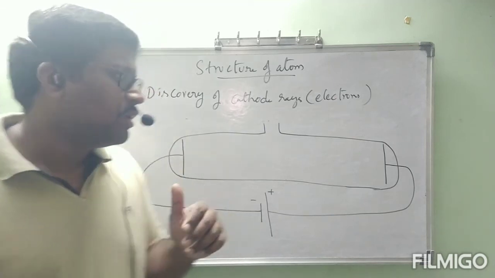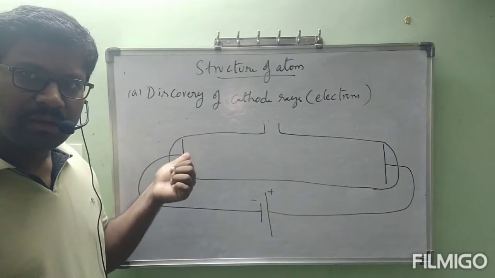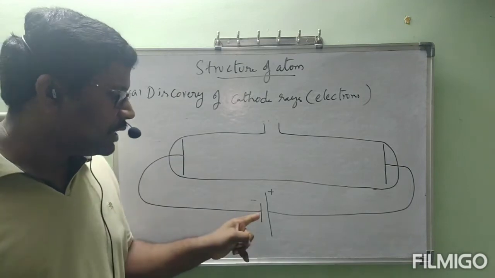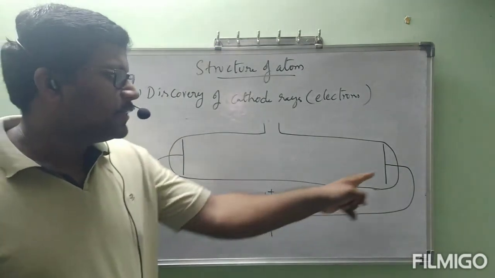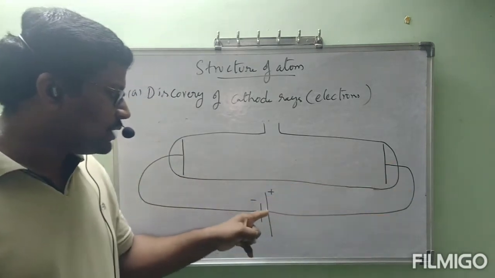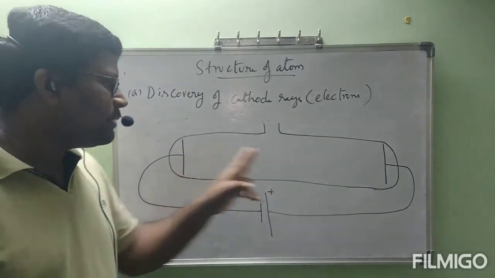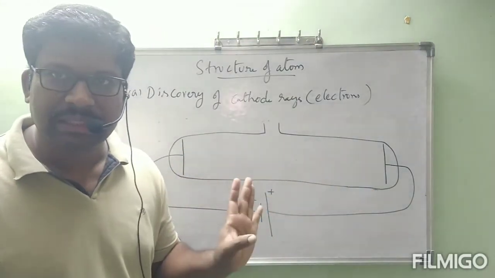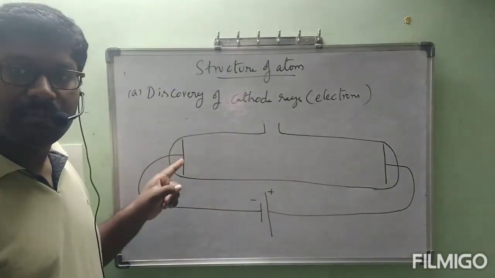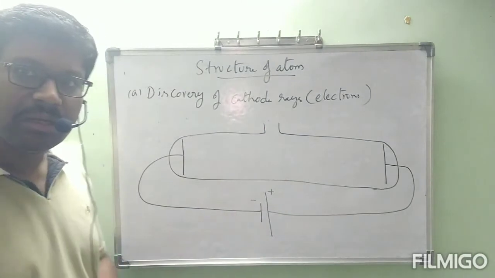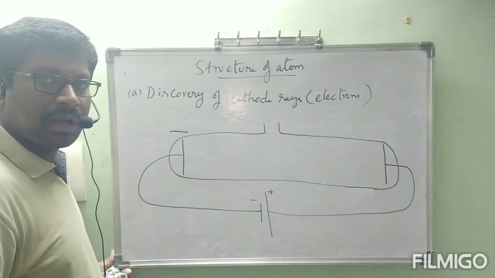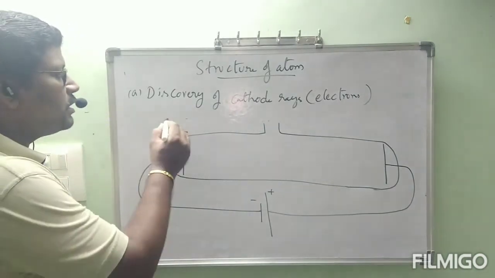Correct? Now this metal plate is soldered with one metal wire. That metal wire is connected to the negative terminal of the battery, and this metal plate is connected to the positive terminal of the battery. These two metal plates are normally neutral in nature, simply metals. But once this metal plate is connected to the negative terminal, it behaves like a negative electrode. That negative electrode is called cathode.